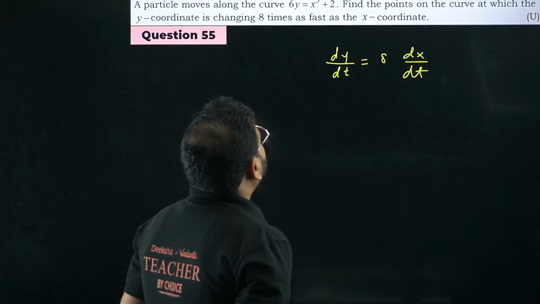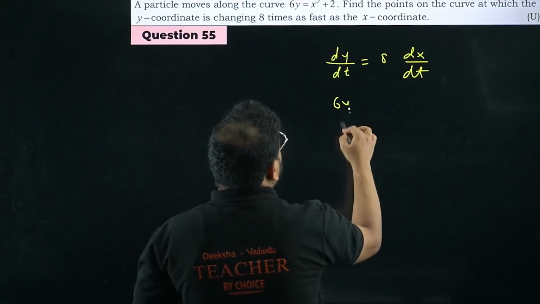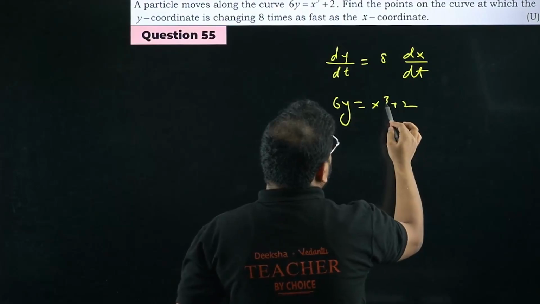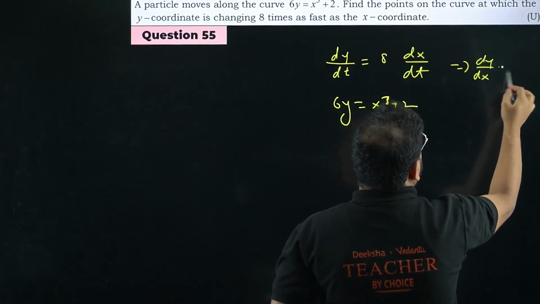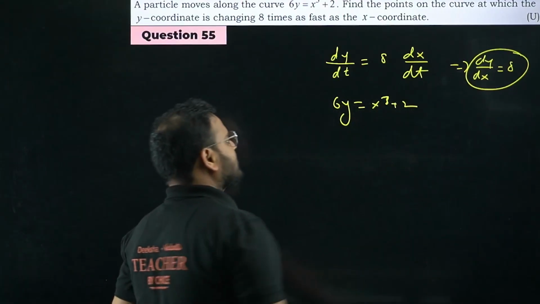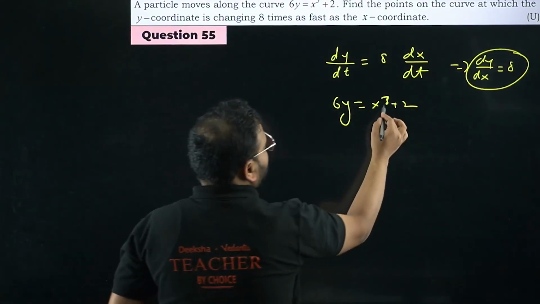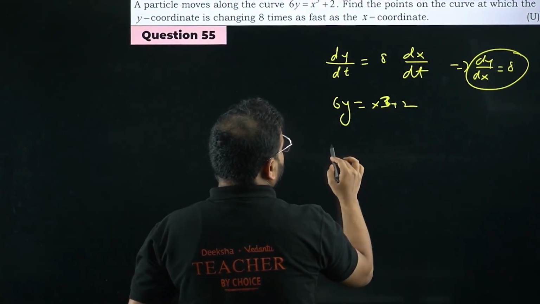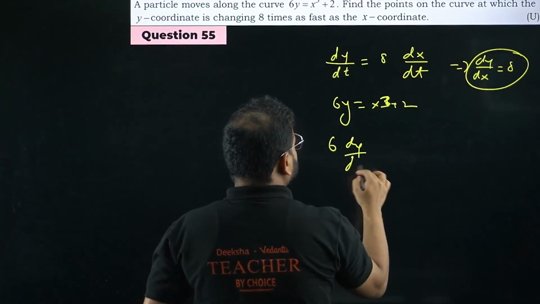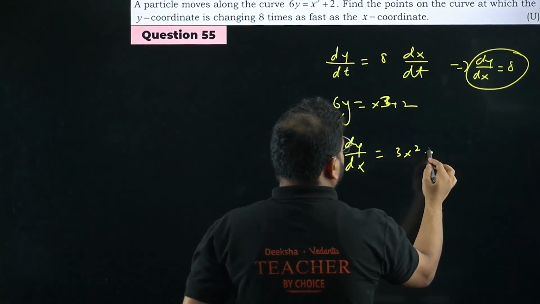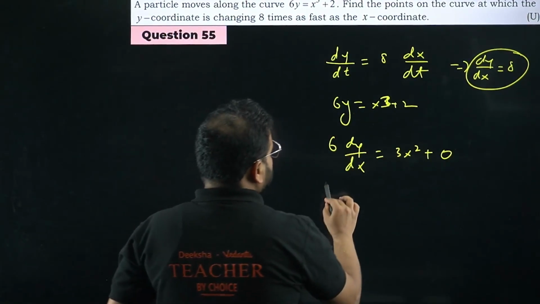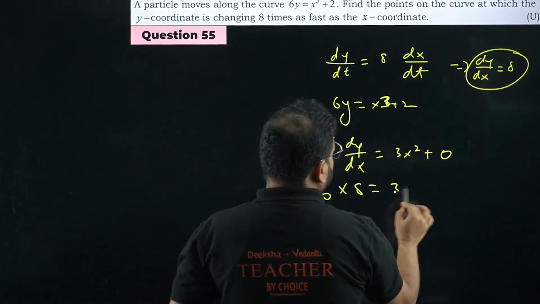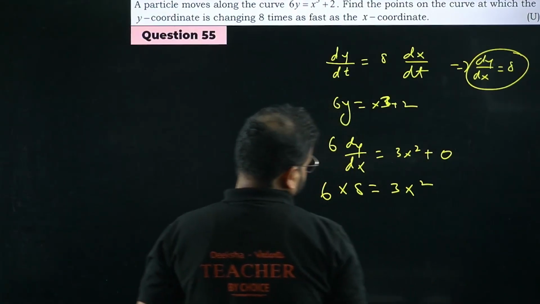Okay. So let's take the derivative of this. 6y equals x cube plus 2. I'm asking you to do this. dy by dx will become 8 directly. So the derivative of this, please check. It'll become 6 dy by dx equals 3x square plus 0. Correct? 3x square plus 0. What I'm getting now? 6 times 8 equals 3 times x square.